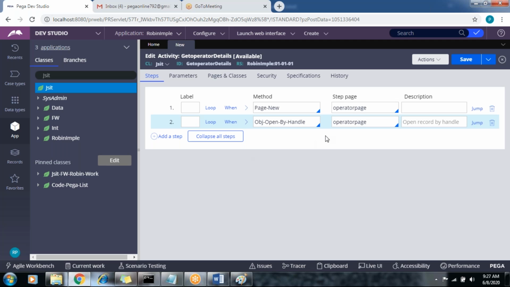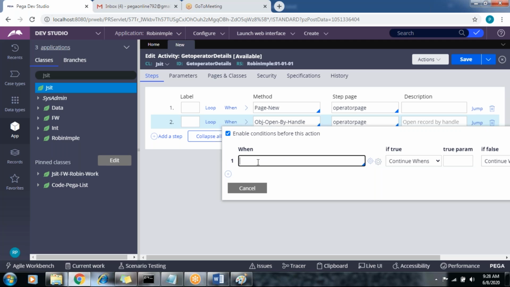So admin at the rate of Robin is your operator. Whether it is there or not, the search functionality will check the data table. If it is there, it will display the details, or if it is not there, it will display some error message. Now we need to apply some when conditions here.